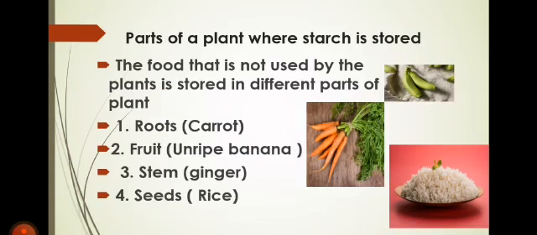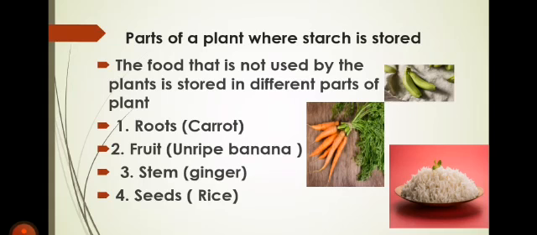Okay, now what are the different parts of the plant, and why does the plant store this food? Very interestingly, the plant stores this food for us. The stored food that the plant keeps in its different parts is used by human beings and by animals. You can see here in the slide, the food that is not used by the plant is stored in different parts of the plant in the form of starch.